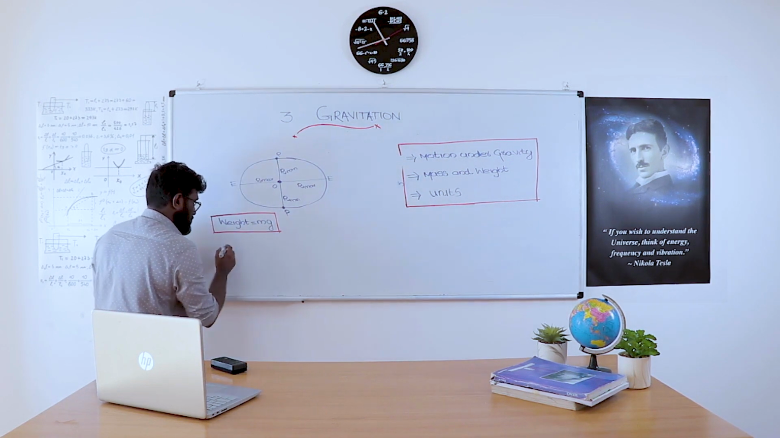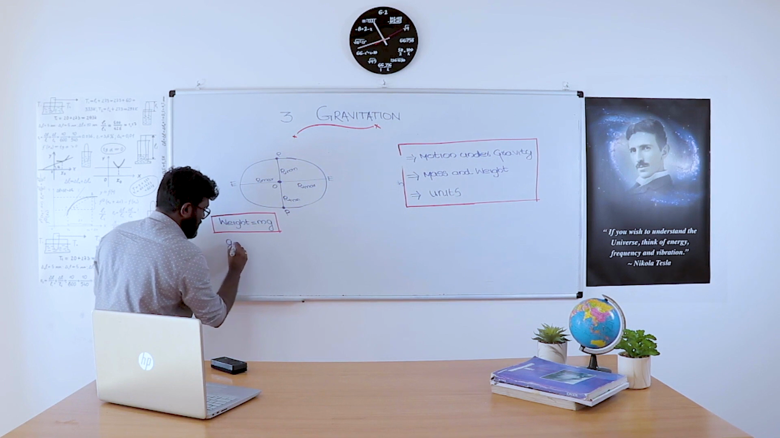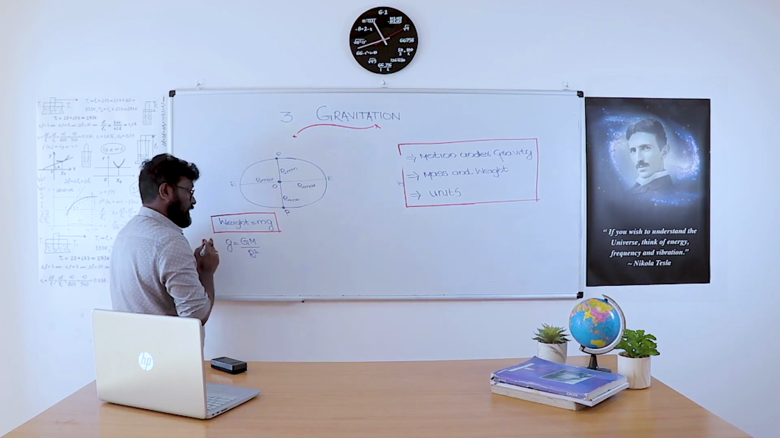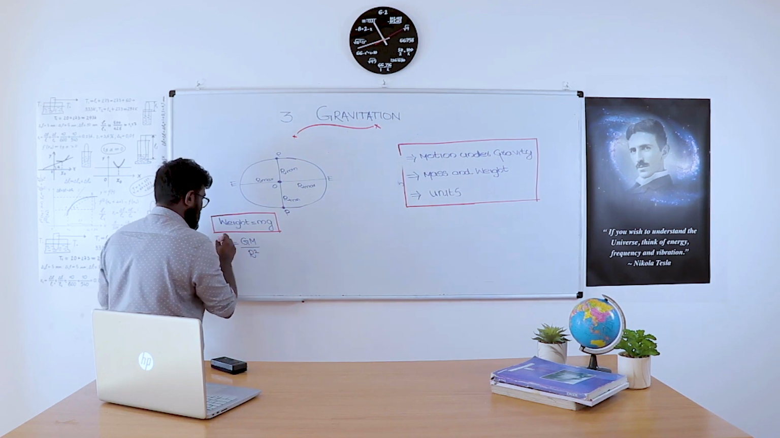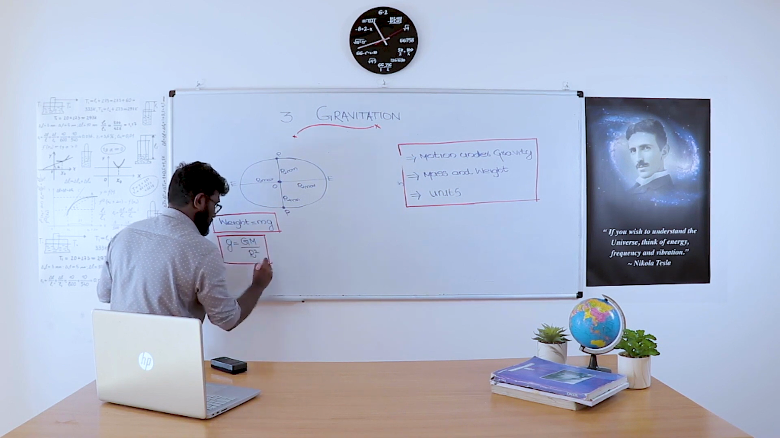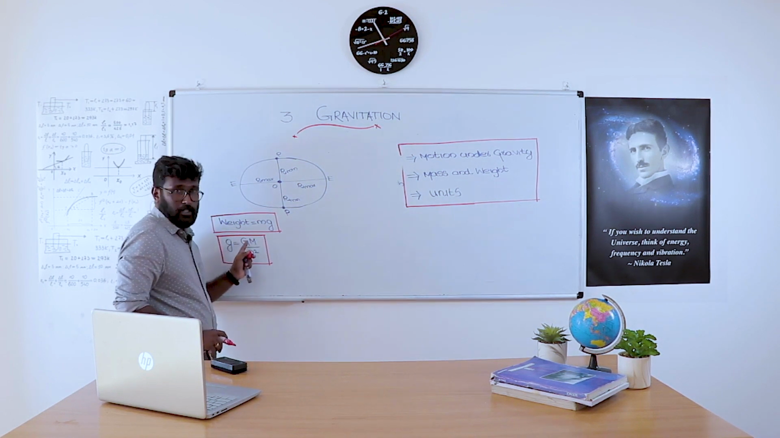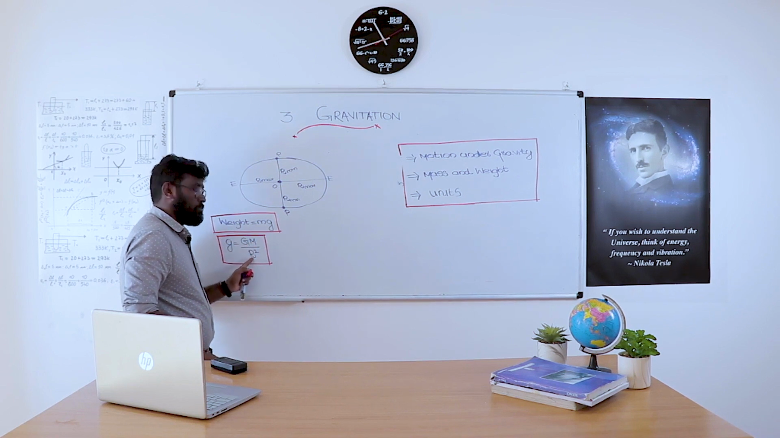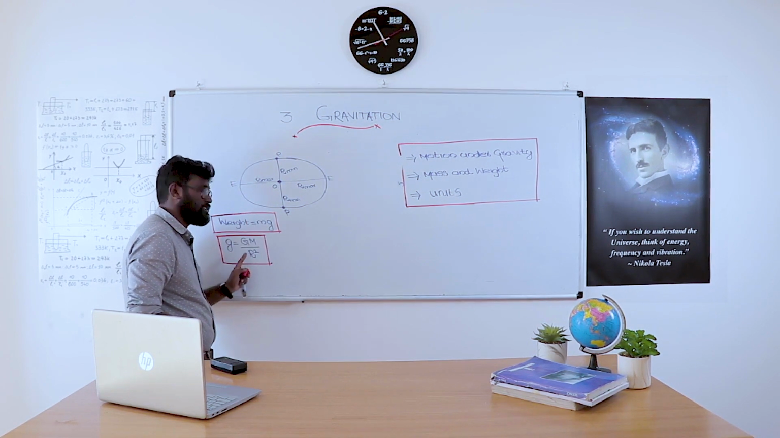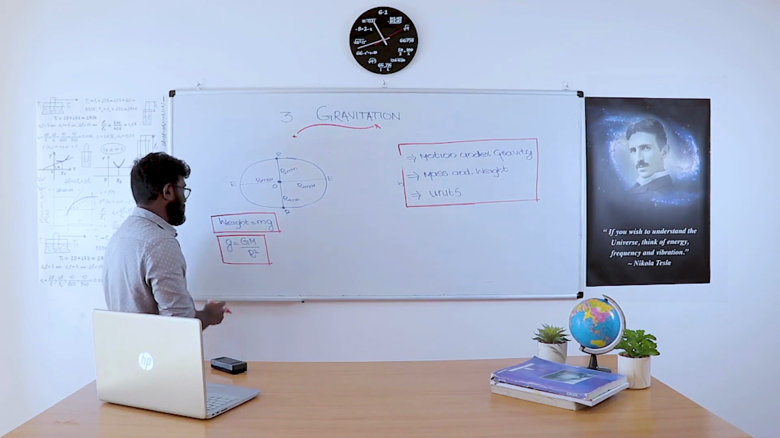What is the equation for g? g is equal to GM by R square, where capital G is the gravitational constant, capital M is the mass of the Earth, and capital R is the radius of the Earth. As we all know, the radius of the Earth is constant, but due to the peculiar shape of the Earth, the radius is slightly varying. We want to discuss that.